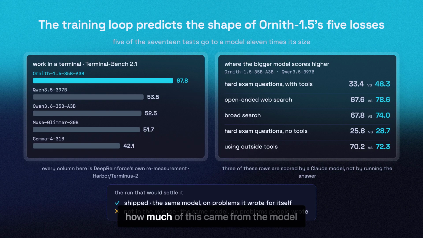So, how much of this came from the model writing its own problems? Deep Reinforce changed more than one thing between the 2 versions, and the release contains no experiment that isolates the self-written problems. The experiment that would settle it trains the same model on problems people wrote.